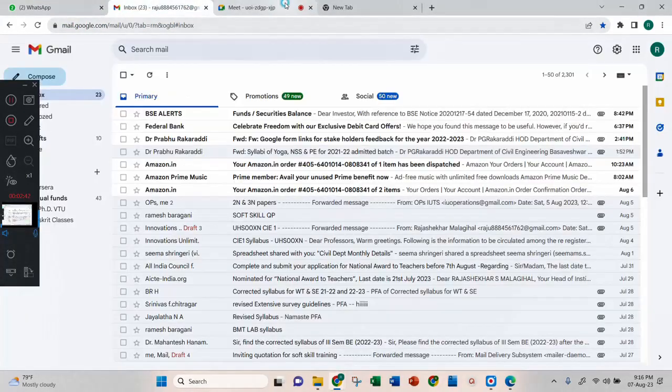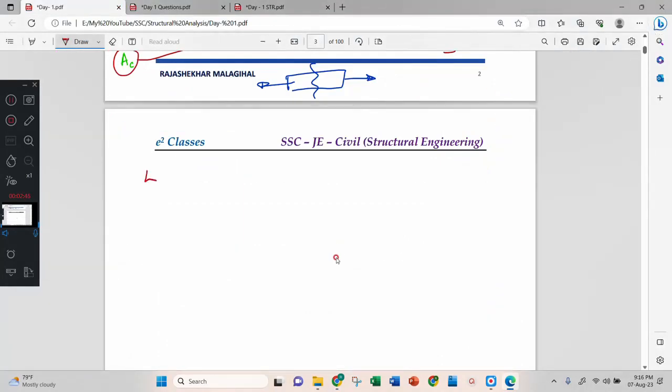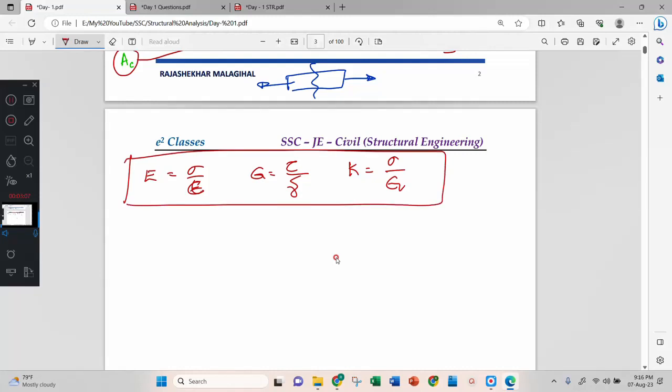Separately I can write here. Then I have got elastic constants. E is equal to stress by strain. G is equal to shear stress by shear strain, and K is equal to stress, again that stress or delta P, divided by volumetric strain. These three are elastic constants. Along with that we have one more elastic constant, that is called Poisson's ratio.